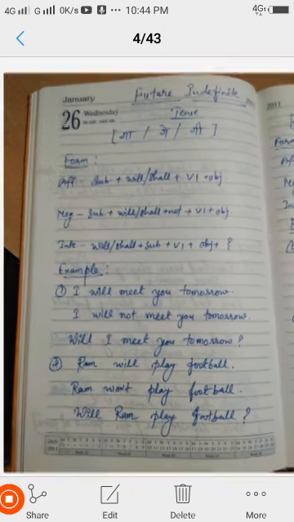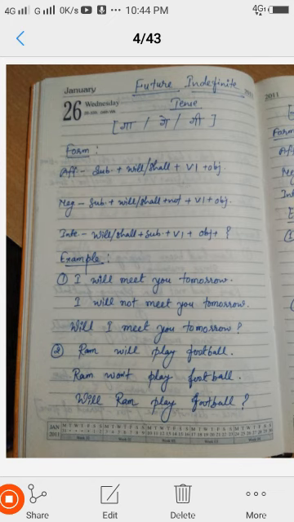Hello students, we have learned how to form affirmative, negative and interrogative sentences for present tense and past tense. Now today let's start how to form affirmative, negative and interrogative sentences for future tense.